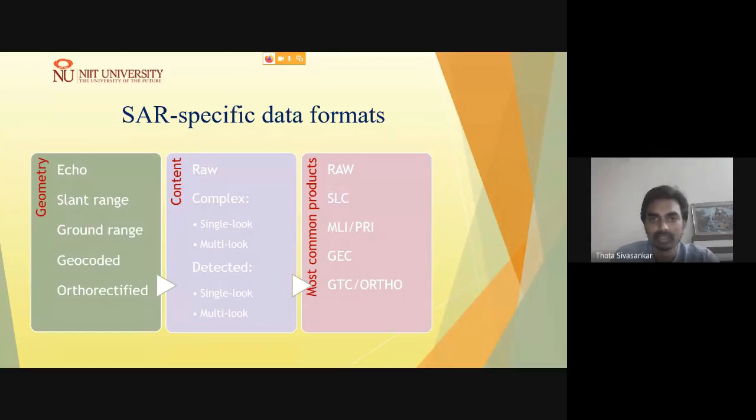These are the image formats commonly used, and the ready to use format is the ortho-rectified image, whereas researchers commonly work from raw data or single look complex data to better understand the signal processing and other information.